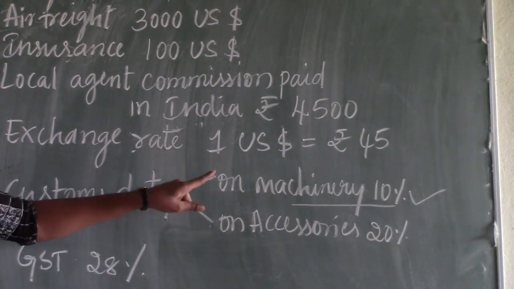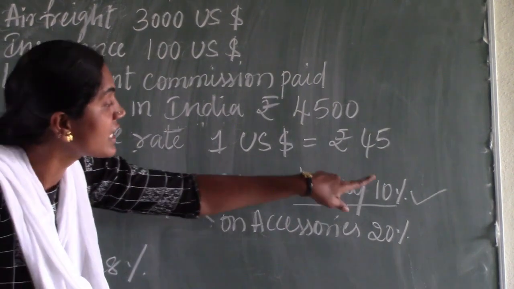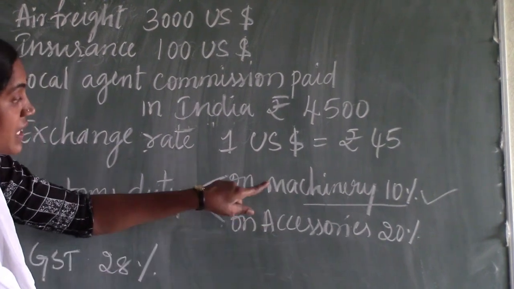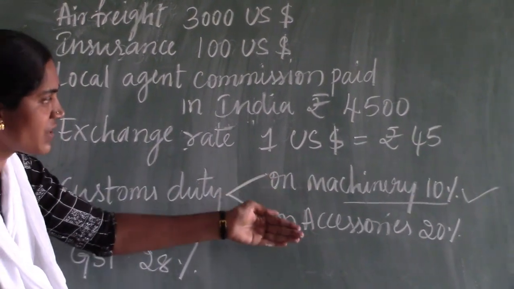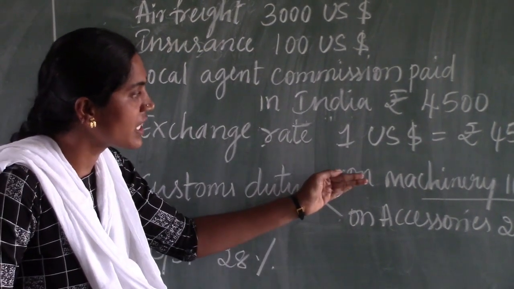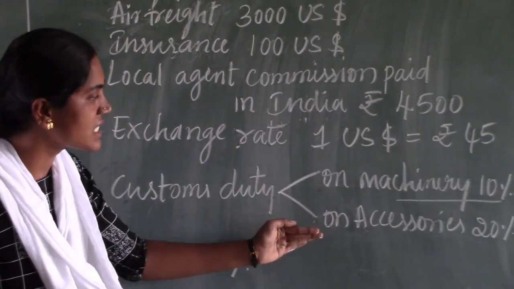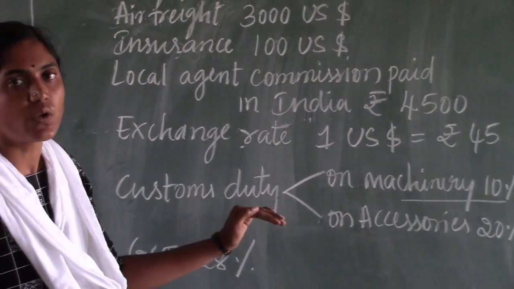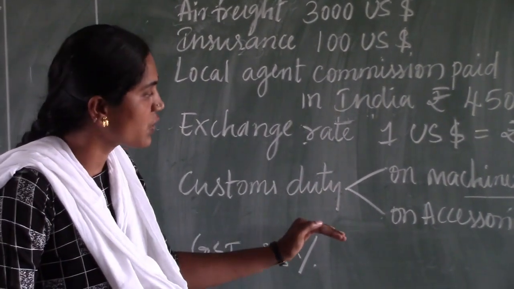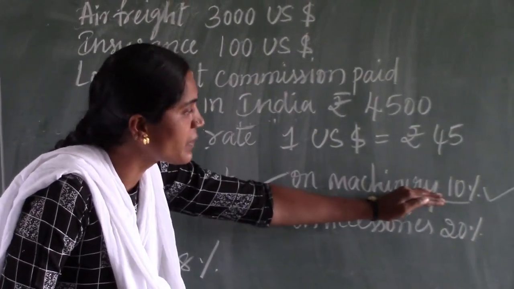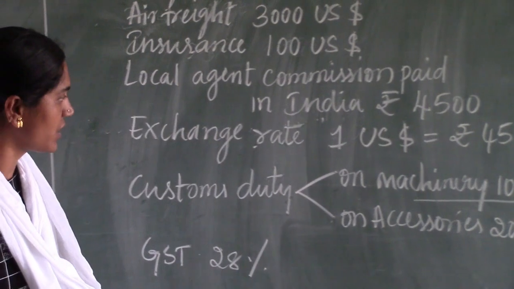So the rate which is related to machinery, the 10%, is considered for the calculation. Maybe they may give something confusing: as per the format and the rule, they may give the machinery customs duty as 10% and the accessories customs duty as 20%. Even then, we need to consider the customs duty on machinery, that is 10%, for our calculation.